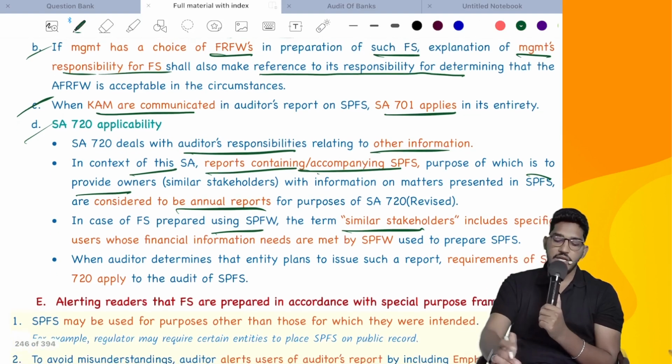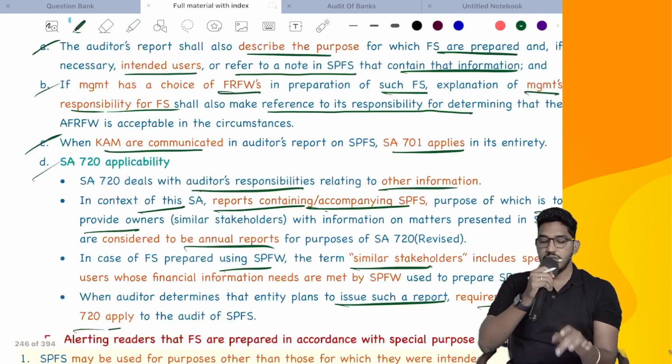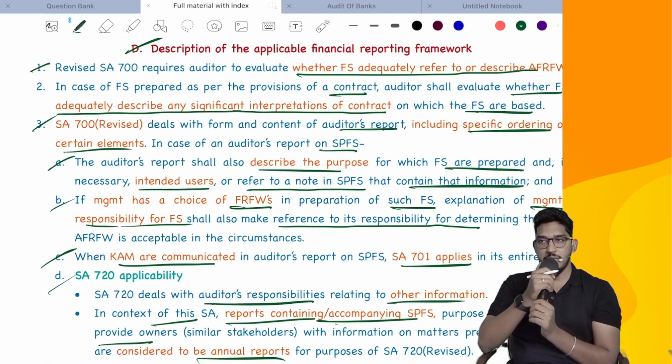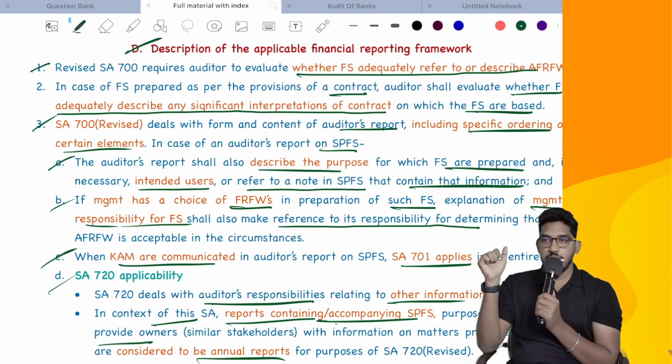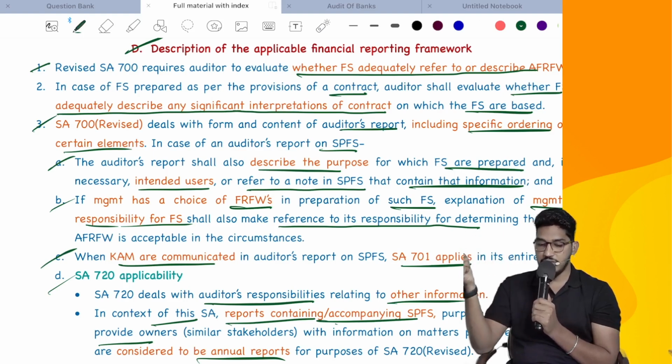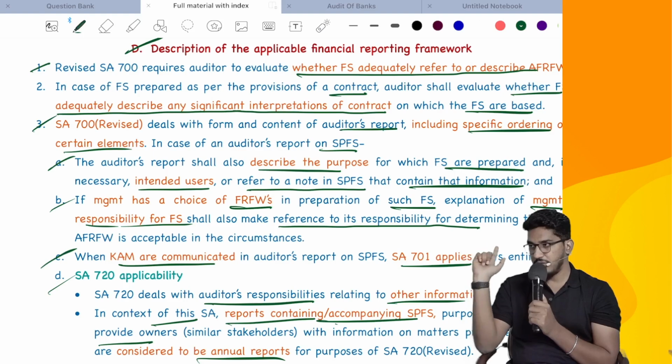Next, when the auditor determines that the entity plans to issue such a report, the requirements of SA 720 also will become applicable. So these are a few special points regarding applicable financial reporting framework description in the auditor's report. If I have to give you a summary: first, management should disclose in the financial statements what their applicable financial reporting framework is, and also management should disclose significant interpretations from the contract.